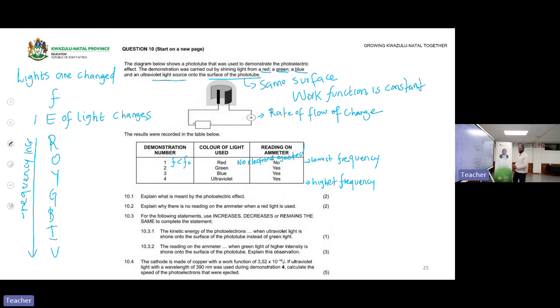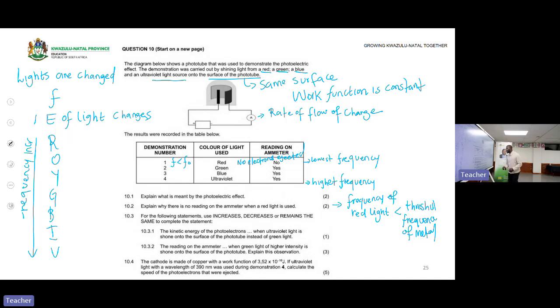Okay, let us go to the questions. What is meant by the photoelectric effect? Just the definition. Explain why there's no reading on the ammeter when a red light is used. So I explain now, it's because the frequency of red light is less than the threshold frequency of the metal. Of a metal, or of any phototube, but just say metal for simplicity.